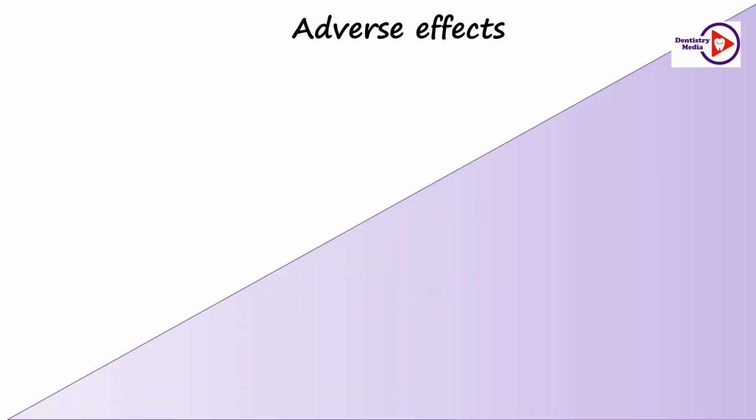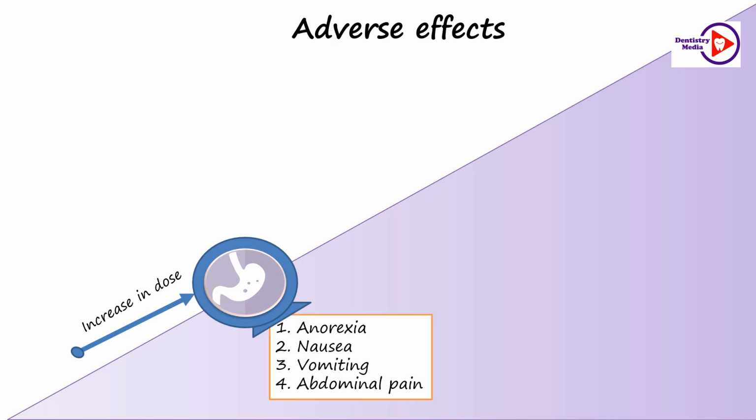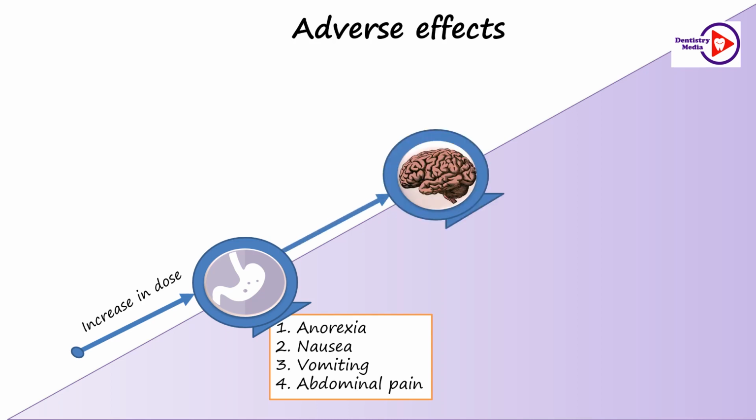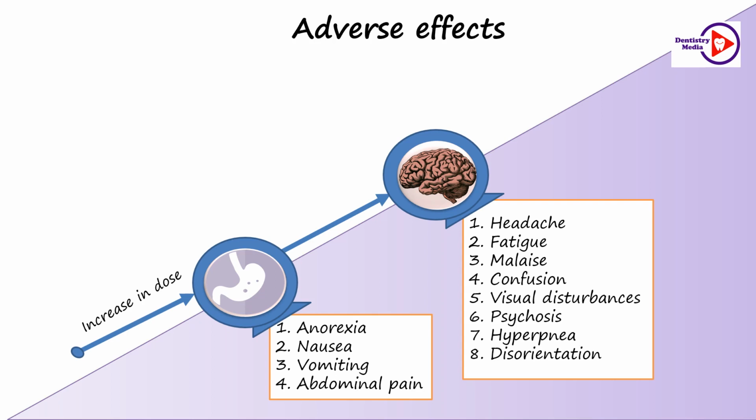Now let us see the adverse effects. With the increase in the dose, the earliest appearing adverse effect is that of the gastrointestinal tract, that is anorexia, nausea, vomiting, abdominal pain. These are first reported due to the gastric irritation and stimulation of the chemoreceptor trigger zone. With a further increase in the dose, CNS effects are precipitated that include headache, fatigue, malaise, confusion, visual disturbances, psychosis, hyperapnea and disorientation.